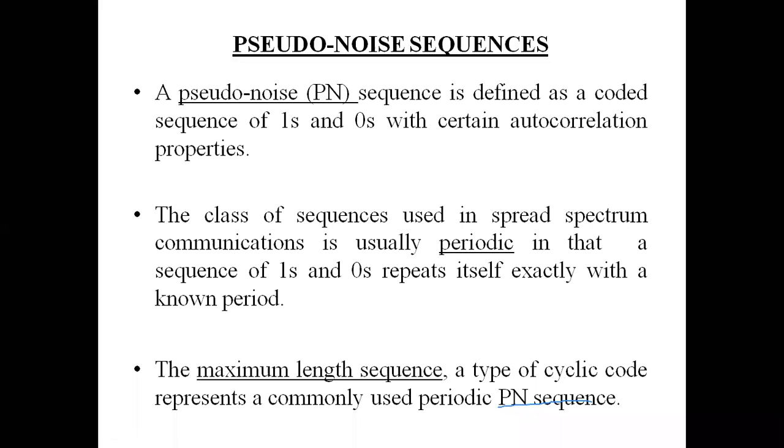So number one, the code which is used for spreading and dispreading is called a PN sequence, or a pseudo noise sequence, or pseudo random sequence. Point number two, it is periodic in nature for our discussion here. Point number three, we can decide what would be the length of this particular PN sequence. Based on that, we are going to design or generate a circuit which can give us a definite length of this sequence or this code. So we look at the circuit which generates this particular code.